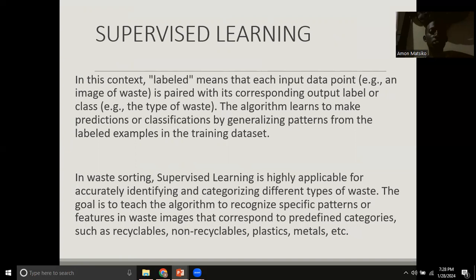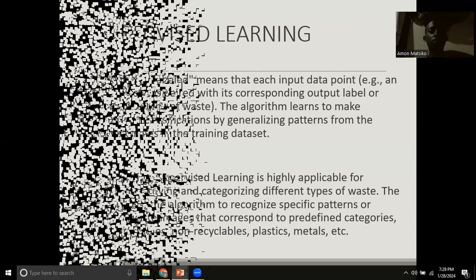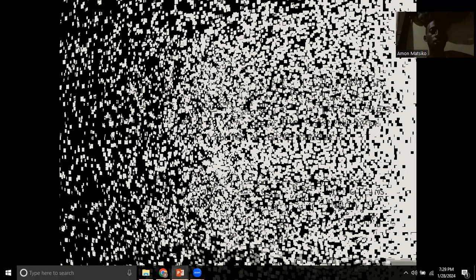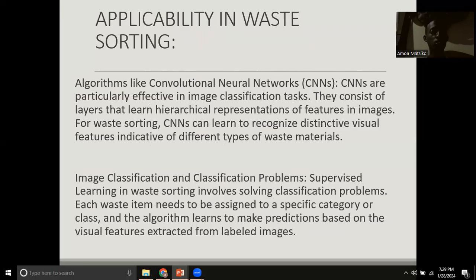Here, supervised learning will be highly applicable in identifying the categories and the different types of waste. And the goal here basically is to teach the algorithm to recognize the specific patterns and features in the waste images that will be provided to it. If we are to understand the applicability of supervised learning in our project of waste sorting,